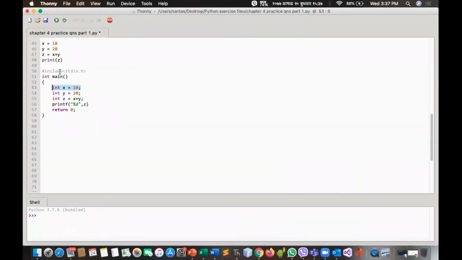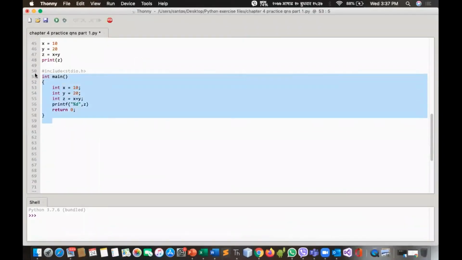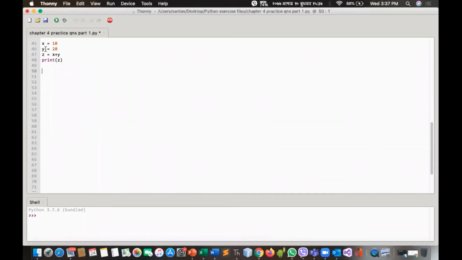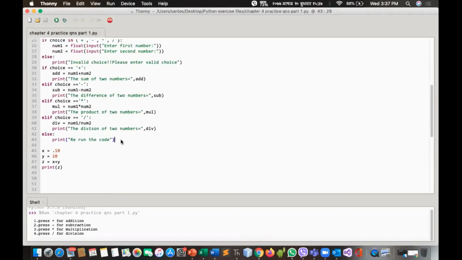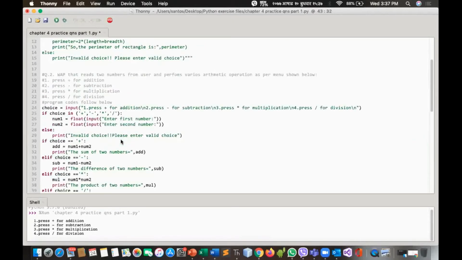Let me show you. Here in this case, there are 4 lines of code. Suppose I make a mistake in any of these lines, suppose I make a mistake over here, suppose I write a dot, this is a syntax error. So what happens? It's showing the output of the above program. Let me make it.